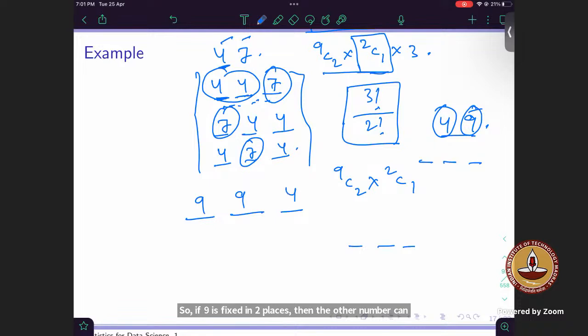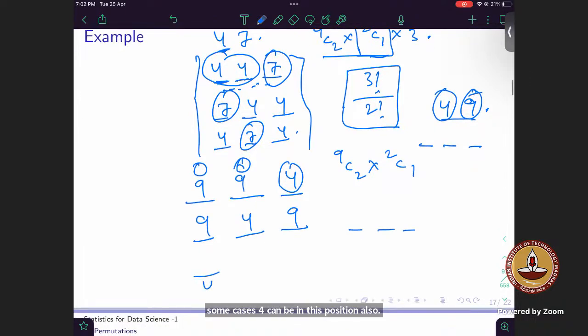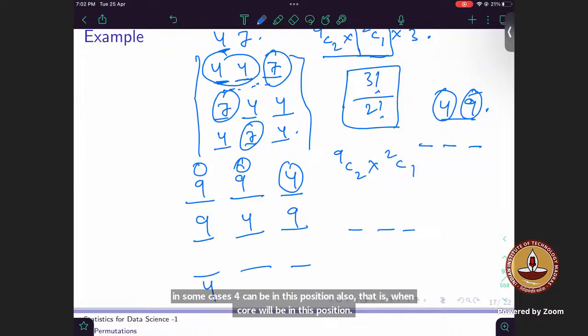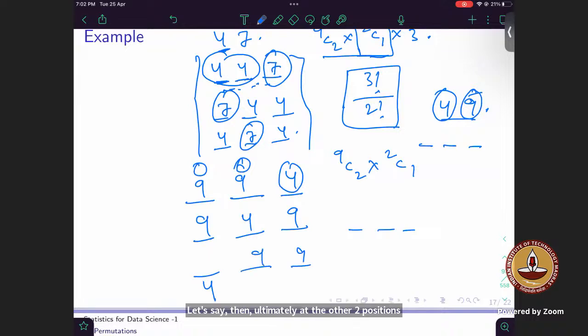Because let's say 9 and 4: 4 can be in this position, in some cases 4 can be in this position also, and in some cases 4 can be in this position also. When 4 is in one position, the other 2 positions will be filled by 9 this way. If 4 is placed in another position, the other 2 positions can be filled this way also. So ultimately there are 3 possible places where I can fill 4, right?